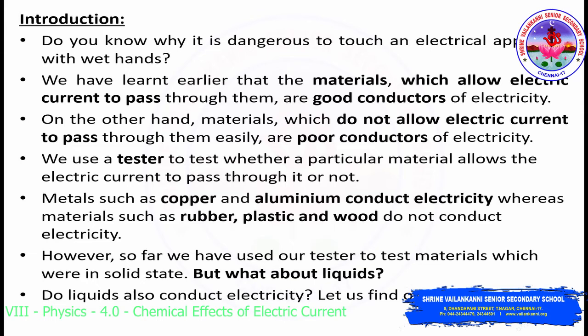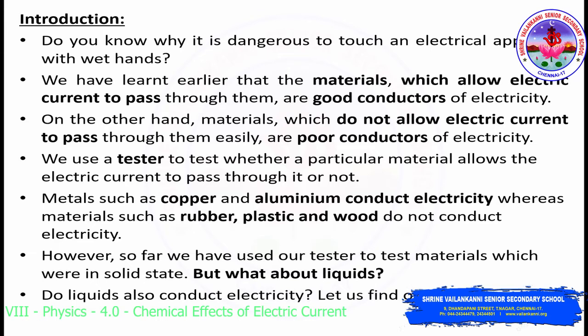And what are the good conductors and poor conductors of electricity? So what do you mean by good conductors, which you would have studied? The materials that allow the electric current to pass through them are known as good conductors of electricity. Similarly, the materials which do not allow the electric current to pass through them are called poor conductors of electricity. Some examples of good conductors are iron, copper, aluminium.